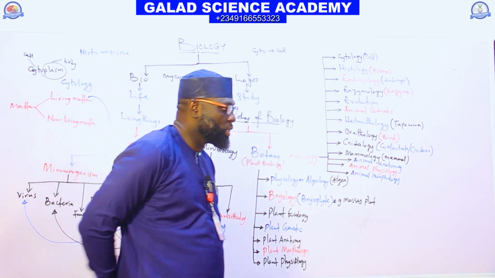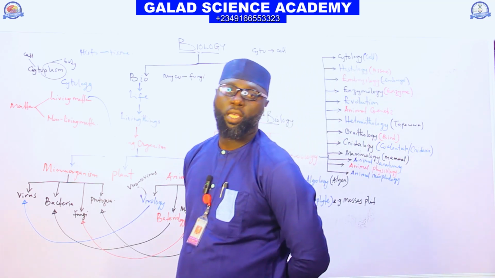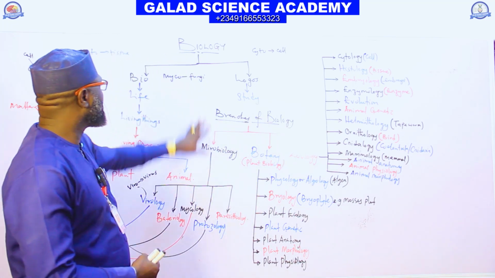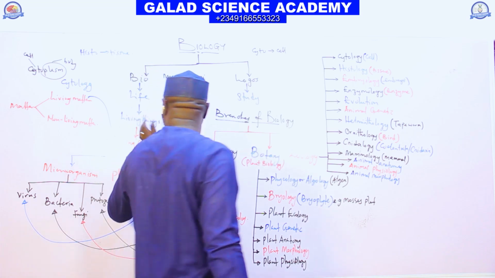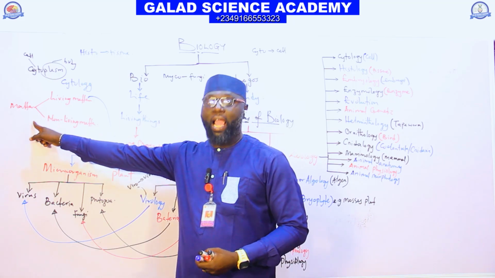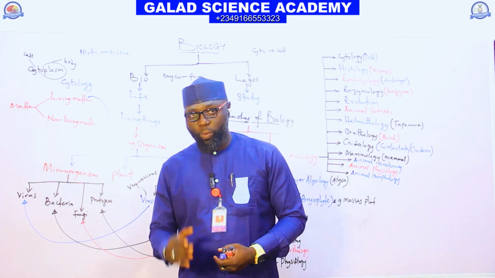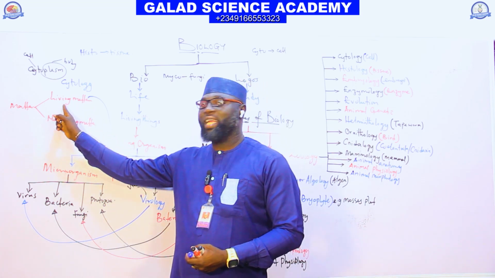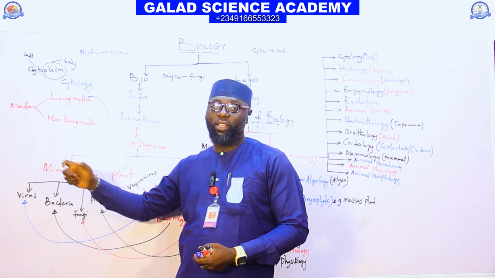So the next thing that we need to look into is the characteristics of living organisms. I said biology is the aspect of science that deals with the study of living organisms. And I said matter, anything that has mass and occupies space, is called matter. So matter can be grouped into two parts: living matter and non-living matter. Living matter is also called living organisms or living things, and non-living matter is also called non-living things.